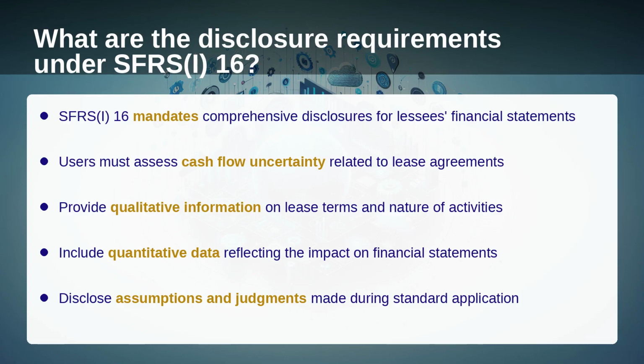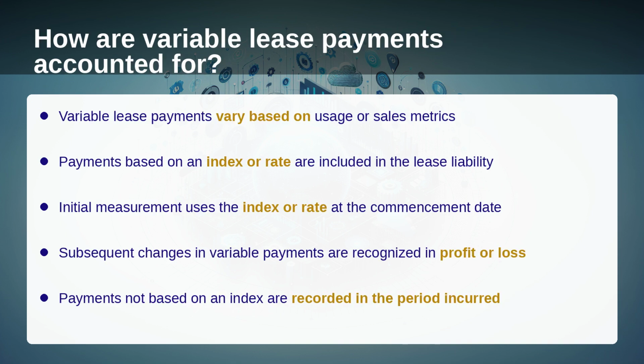What are the disclosure requirements under SFRS 16? SFRS 16 requires lessees to provide comprehensive disclosures to help users of financial statements assess the amount, timing, and uncertainty of cash flows arising from leases. This includes qualitative and quantitative information about lease terms, the nature of leasing activities, and the impact on financial statements. Lessees must also disclose assumptions and judgments made in applying the standard. How are variable lease payments accounted for?